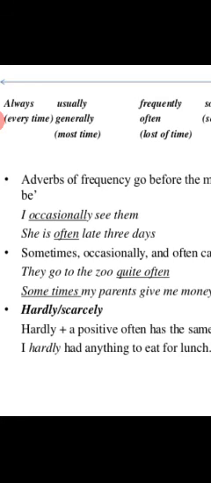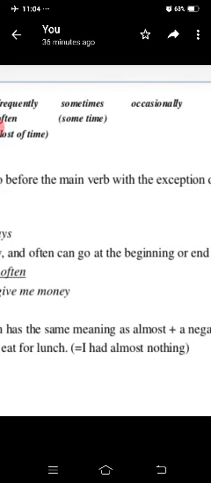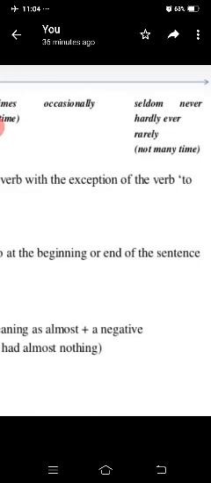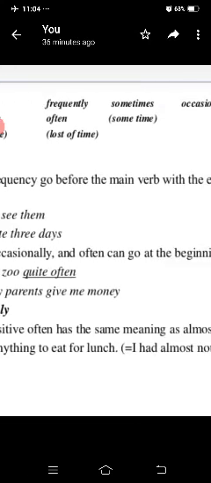I occasionally see them. She is often late. Sometimes, occasionally, and often can go at the beginning or end of the sentence. They go to the zoo quite often. It means they visit the zoo frequently. Sometimes my parents give me money.